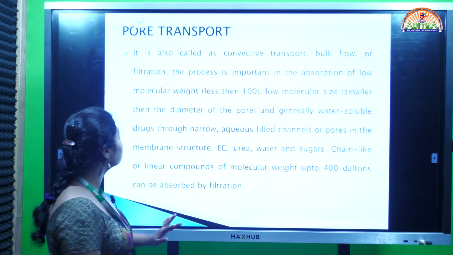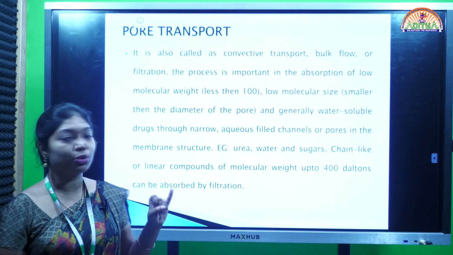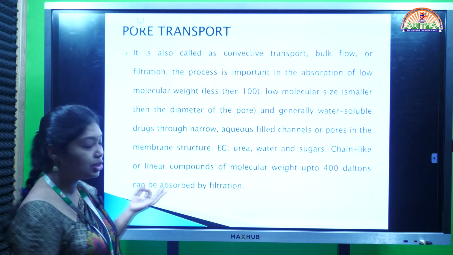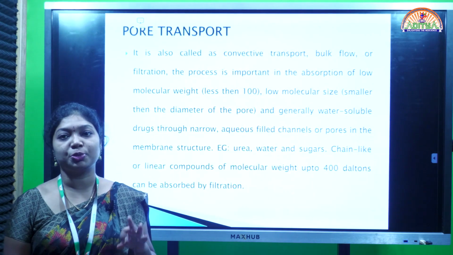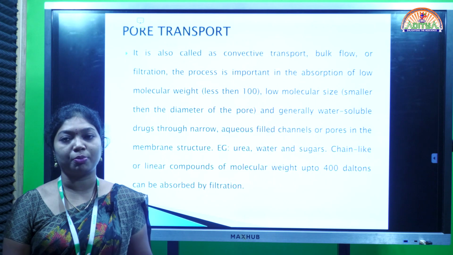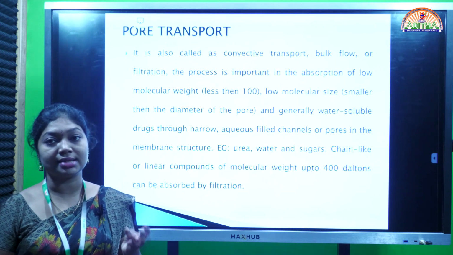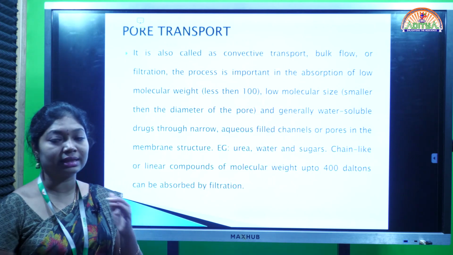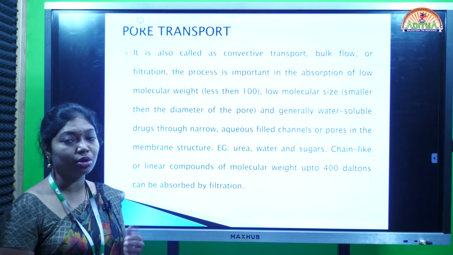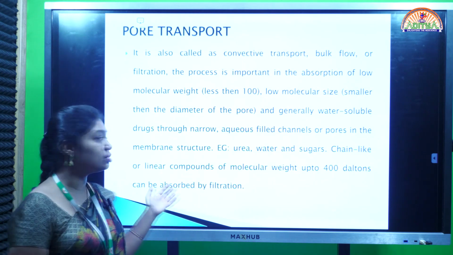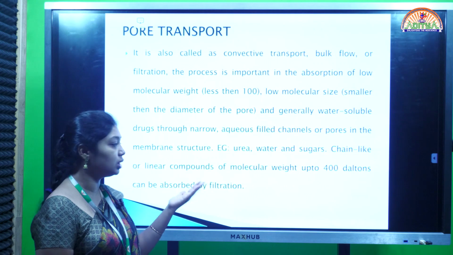Pore transport is also called convective transport, bulk flow or filtration. It is mainly useful for compounds with low molecular size and low molecular weight, less than 200 daltons, and also for water soluble compounds like urea, water and sugar.